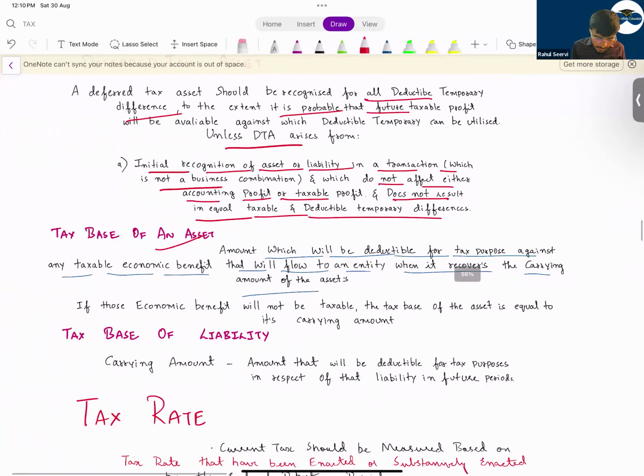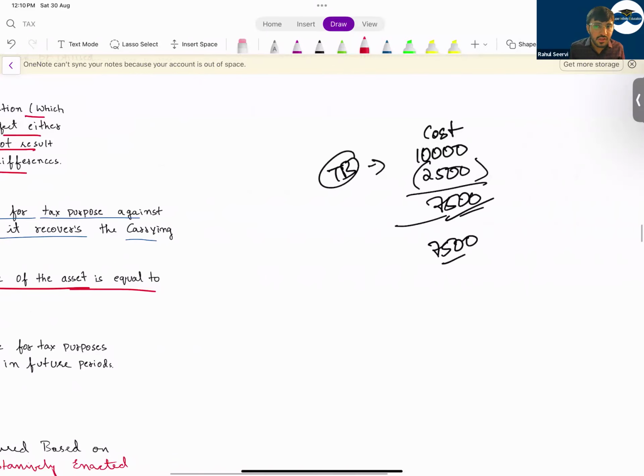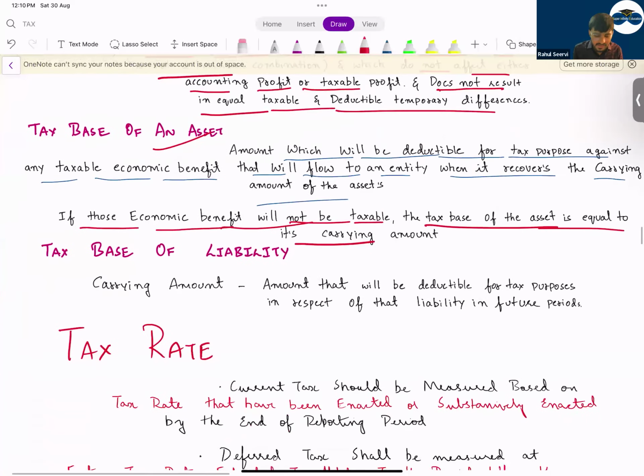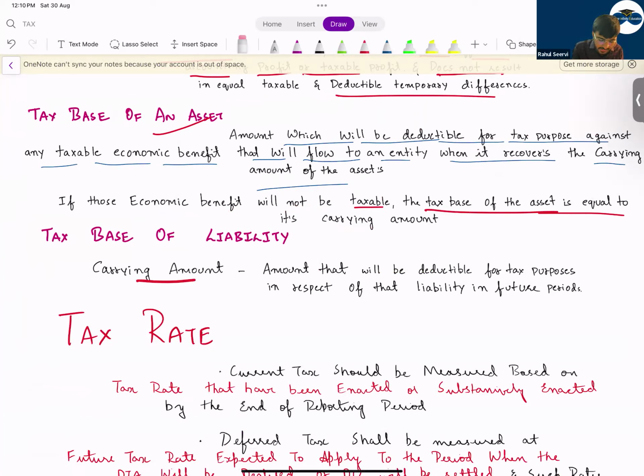If those economic benefits will not be taxable, the tax base of an asset is equal to its carrying amount. That means if from this asset you are getting some economic benefit and that economic benefit is not taxable, in that case the carrying amount and the tax base will remain the same. Tax base for a liability is what? Carrying amount minus the amount that will be deductible for tax purposes in future years. In your question, the rules and regulations regarding the country will be given. What are the tax rules? So please read it carefully and calculate the tax base of that.